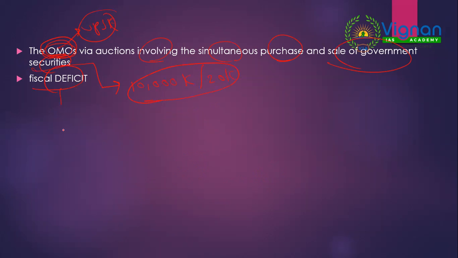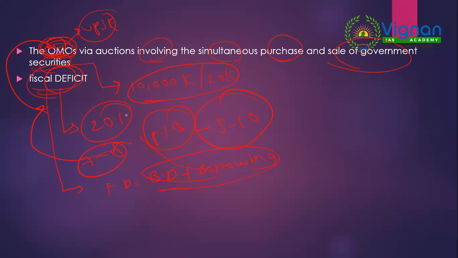Similarly, fiscal deficit. Why? Because out of 20 questions asked in economy, 7 to 8 will be just definition based. For example, open market operations. This you will get by reading previous year questions. Read at least 5 to 10 previous year questions so that you will know the pattern of asking by UPSC. Then coming to fiscal deficit, it is nothing but budget deficit plus borrowings. This you can read from your basics.